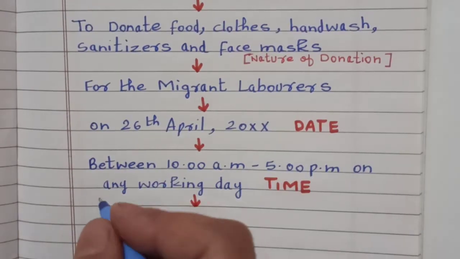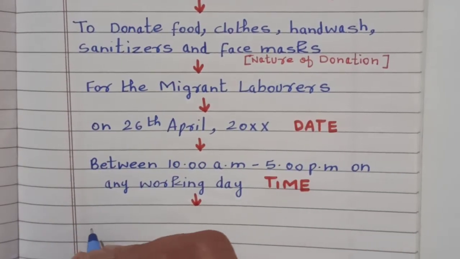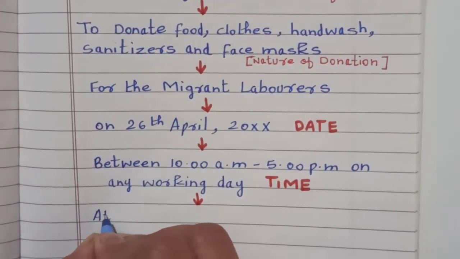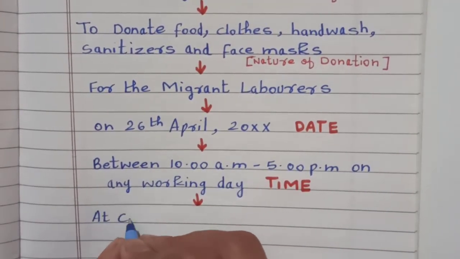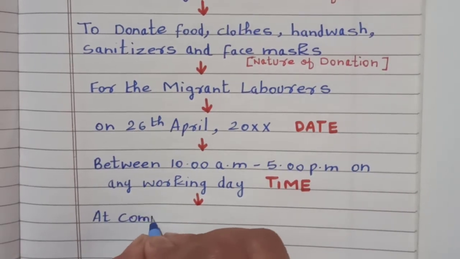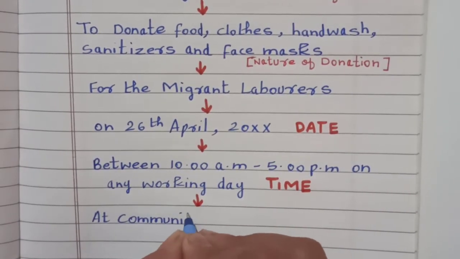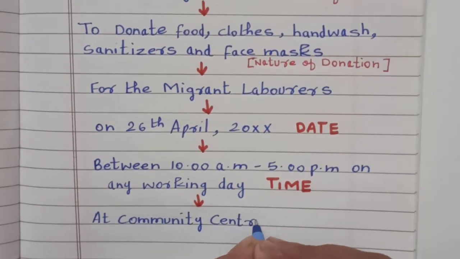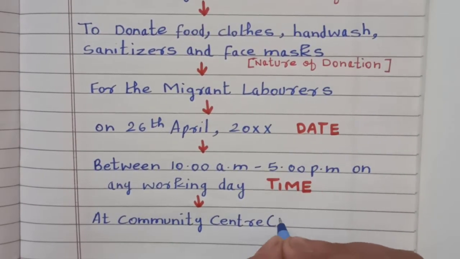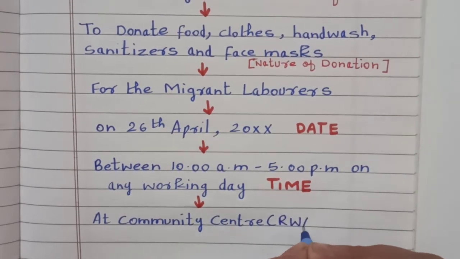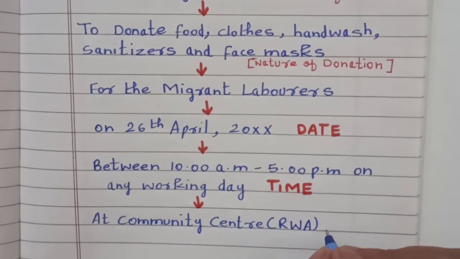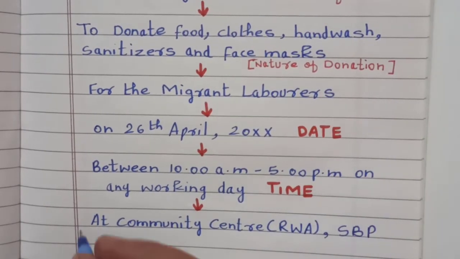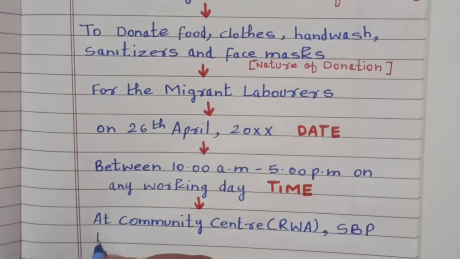So now we'll write the venue, that is, it can be any, but you have to write a smaller locality or a bigger locality. So I am writing at community center or office, RWA, and then I'm going to specify the locality. I'm writing my own locality. You can write your own locality.